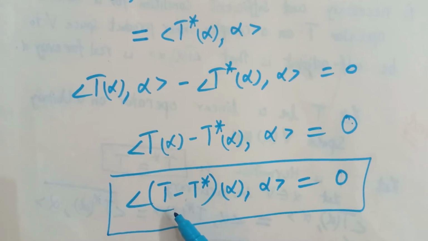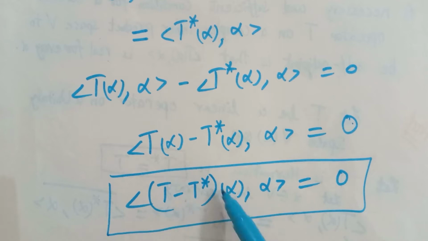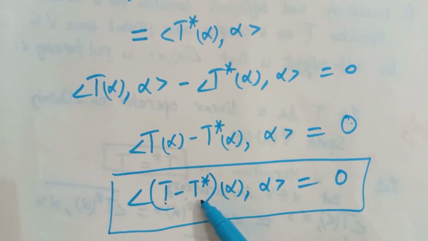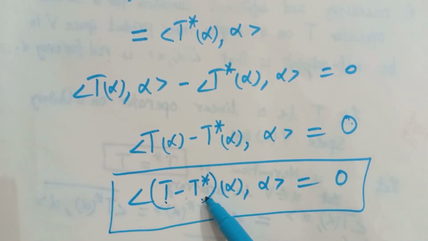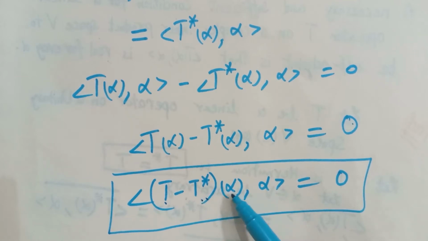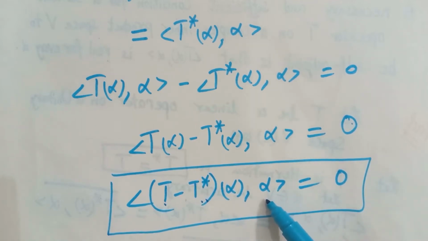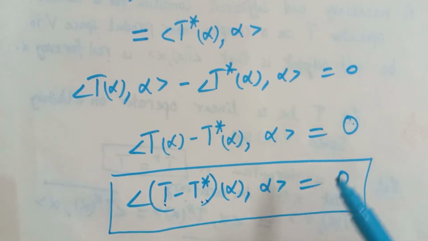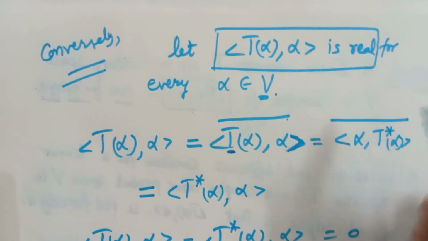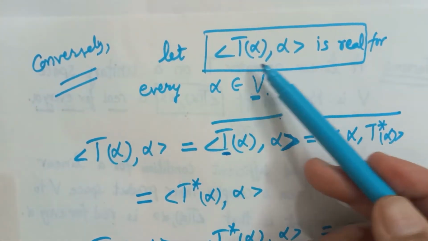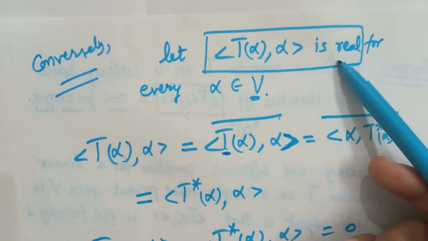It means that the image of alpha under our operator, because T is an operator and its adjoint is an operator, so their difference would be an operator. So the image of alpha under this operator and its inner product with alpha is 0, and we have started from here that this is real.